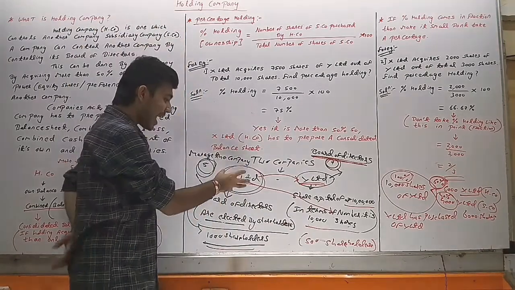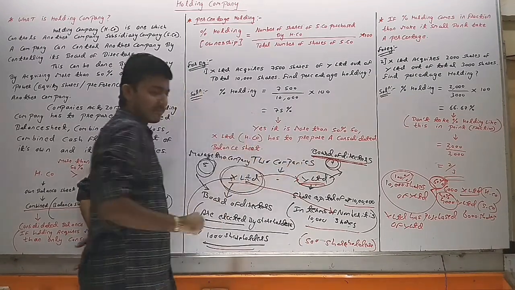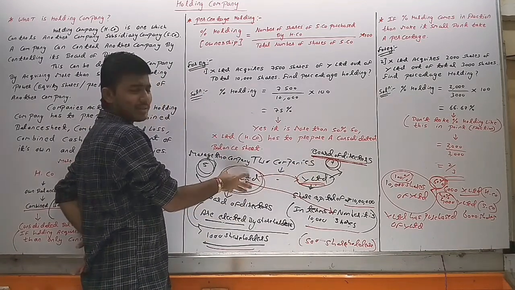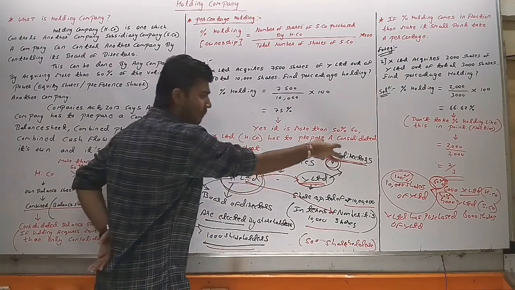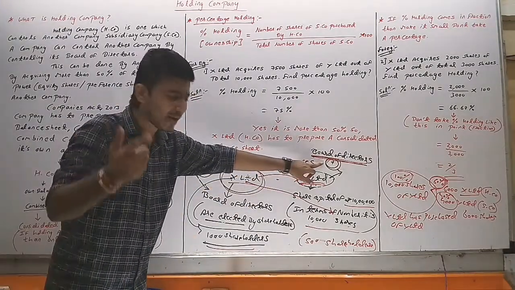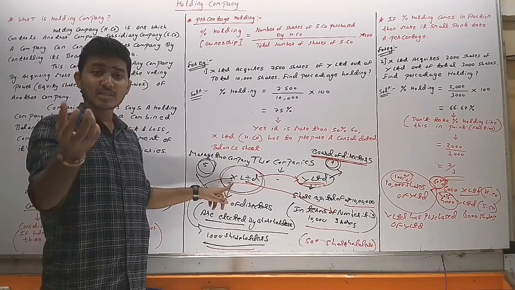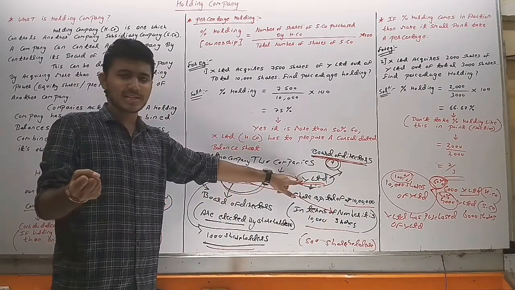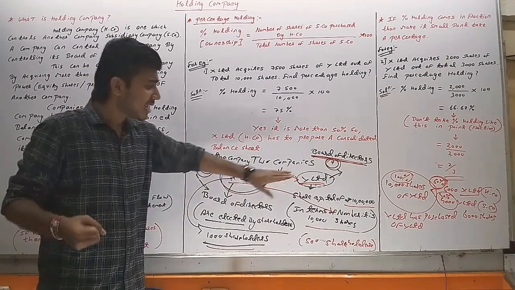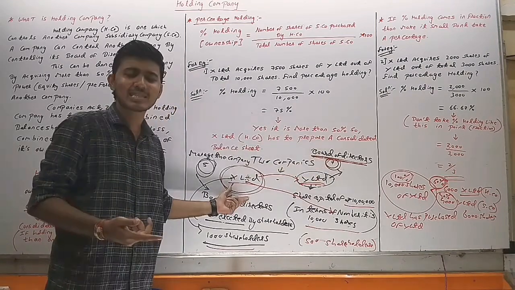Now suppose X Limited wants some power in Y Limited. If X Limited wants some power in Y Limited, then X Limited has to acquire the board of directors of Y Limited. Board of directors are selected by whom? Shareholders. If X Limited becomes the major shareholder of Y Limited, then the board of directors of Y Limited will be selected by X Limited.